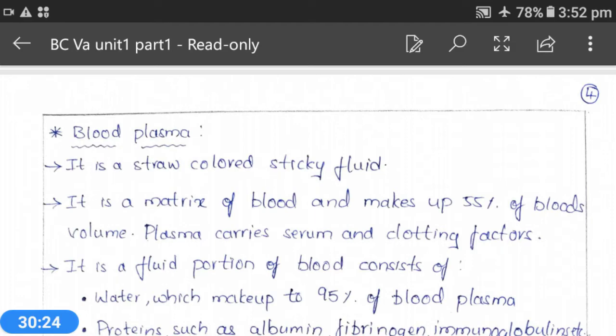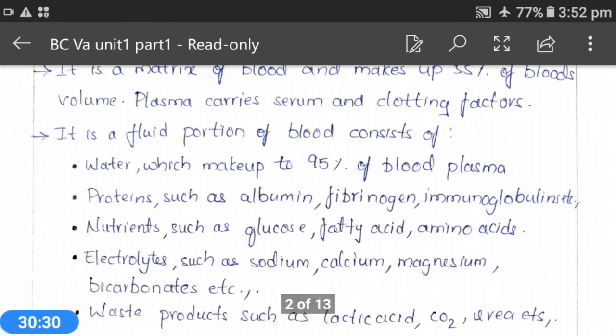The differences are the presence of fibrinogen: it is seen in plasma, whereas serum doesn't contain any fibrinogen. Plasma needs anticoagulants, and serum does not need any anticoagulants. 55% of the blood volume is plasma, and serum is very little in the blood. Plasma helps in the regulation and transportation of minerals, and serum is used for the diagnosis of different components like cholesterol, proteins and sugar levels in our body.